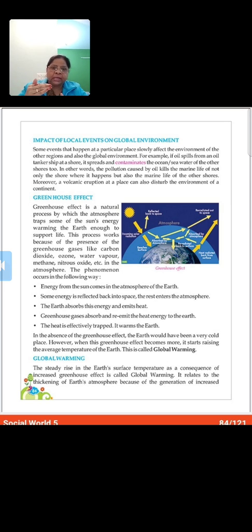So this incoming and outgoing radiation comes and then goes back, but in that way it warms the earth.